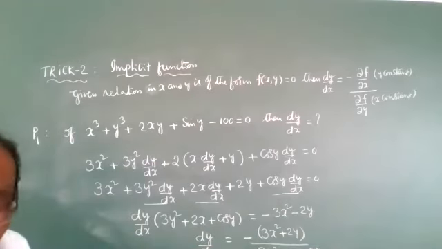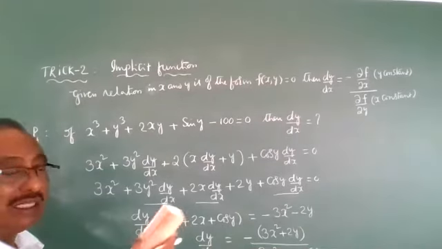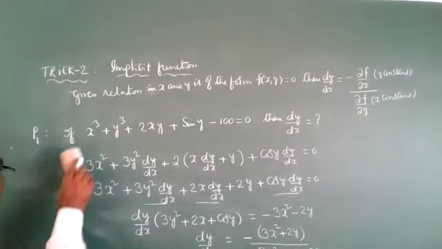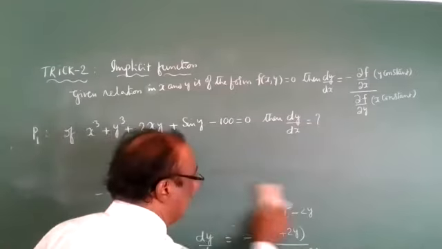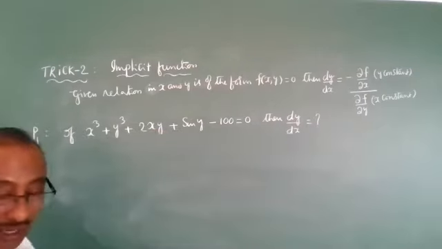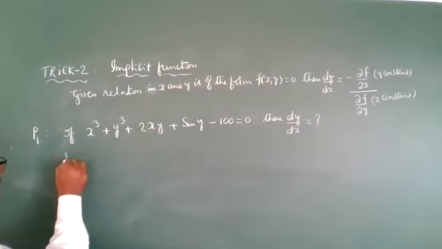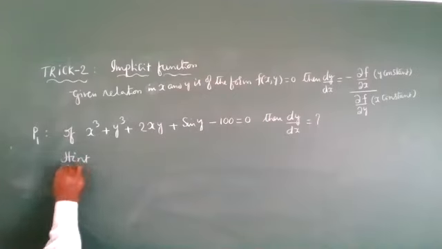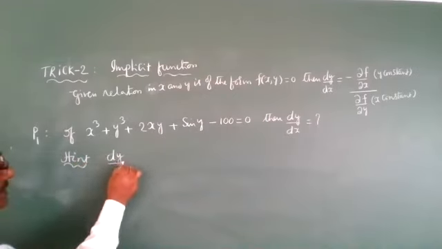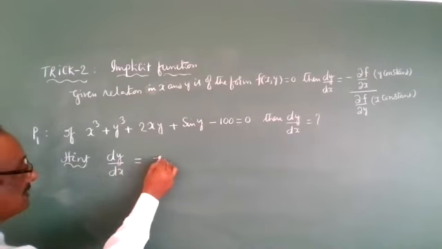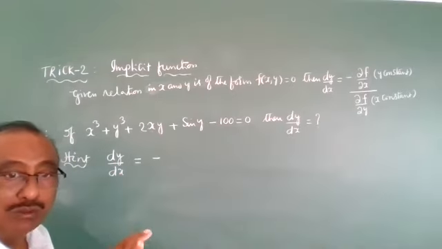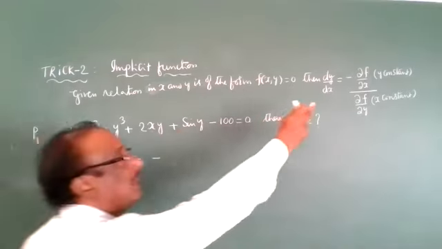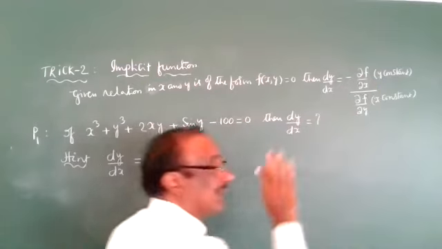But how can you do this by the shortcut method? Everyone see, I am going to do the problem within seconds in only one line. The hint of the problem is: dy/dx equals minus of the partial derivative with respect to x, taking only the x terms with y treated as a constant, divided by the partial derivative with respect to y.